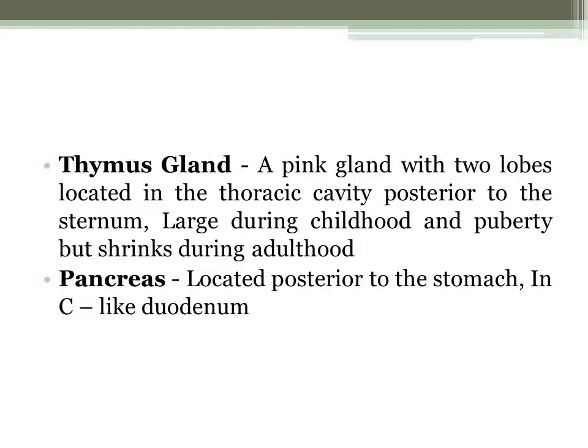And then we have the pancreas. The pancreas is located posterior to the stomach in the C-like curve of the duodenum. All right, so it has two functions as well. It functions as a digestive exocrine gland and a hormone gland. When we say digestive exocrine gland, they are the ones who break the food into small particles, into the necessary nutrients that are needed inside our body. So they are the ones responsible for it. And also, it works as a hormone gland.